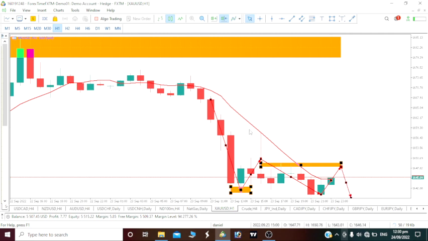So from the monthly time frame down to the 1-hour time frame, we are still bearish, which means we should short this gold.